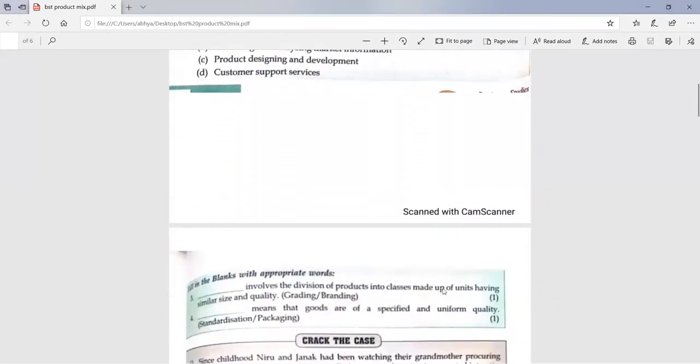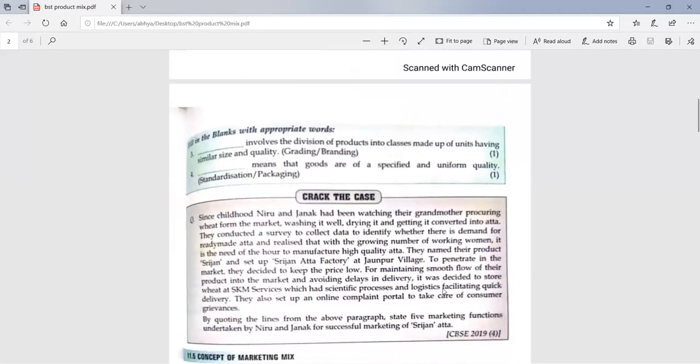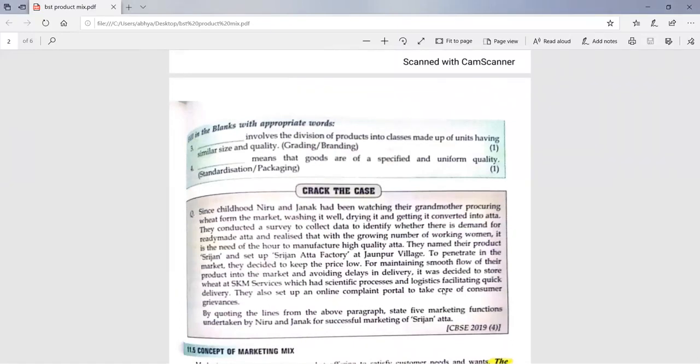Yes. Fill up, third fill up fast. Dash involves the division of products into classes made up of units having similar size and quality. Yes, grading. Classes here means groups. Yes, it's grading. Next, fast. Dash means that products are of specified and uniform quality. Standardization. Yes, very good. In standardization, all the goods are of a specified and uniform quality.